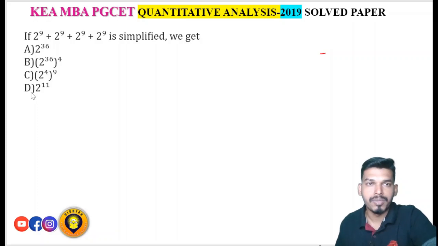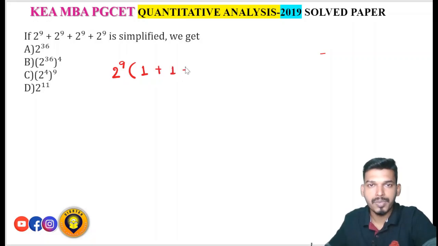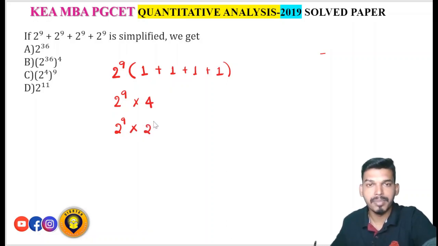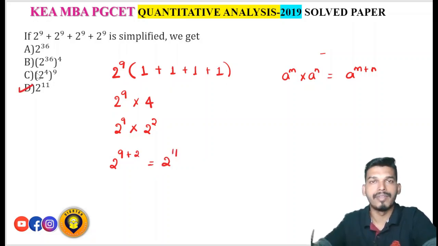Second one. If 2^9 + 2^9 + 2^9 + 2^9 is simplified, then what do we get? See, 2^9 is common. If we take it as common, then within the bracket we get 1 + 1 + 1 + 1, correct? Now what is 4 times 1? 4 times 1 is 4. So 4 you can also represent in the power of 2 only. 4 is 2^2. Now you know a^m times a^n is a^(m+n). Therefore this will become 2^(9+2), which is 2^11. So option D, 2^11, is the right answer.